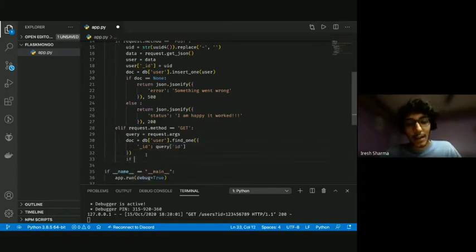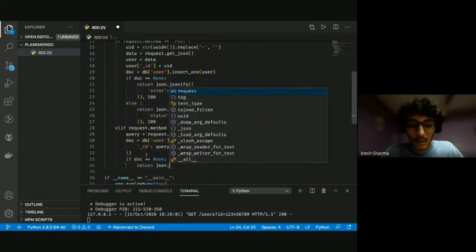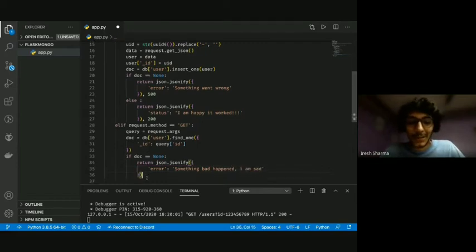Again, since this can go wrong, we're going to do doc, if doc is equal none, then return json.jsonify error, something bad happened. I'm sad. Well, because if something goes wrong, you'll be sad.